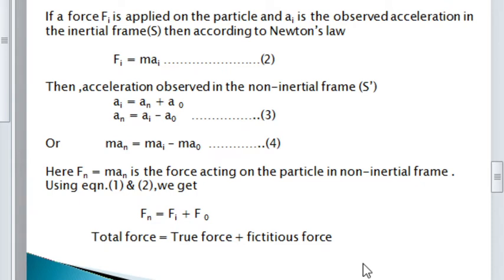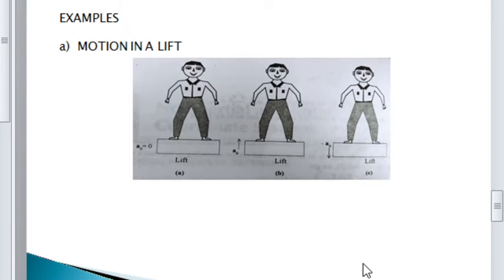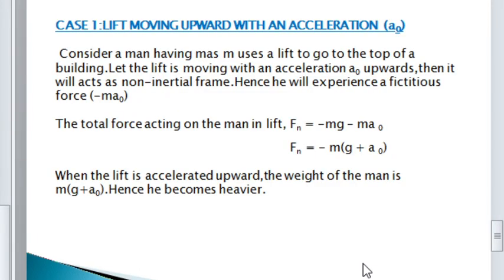Okay. Then the example for this fictitious force is the motion in a lift. If we are considering the motion of a lift, sometimes it moves upward, sometimes it moves downward, sometimes it moves with a constant velocity, sometimes it is under free fall. We have to consider all these cases. So the first case: the lift moving upward with an acceleration a0. In the case of a lift moving with an acceleration a0, then